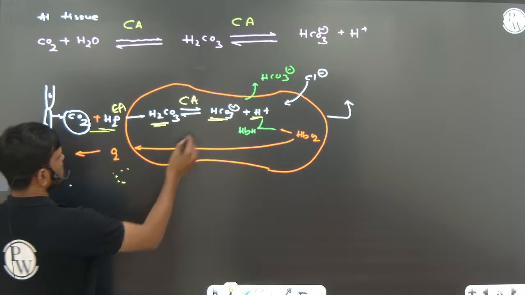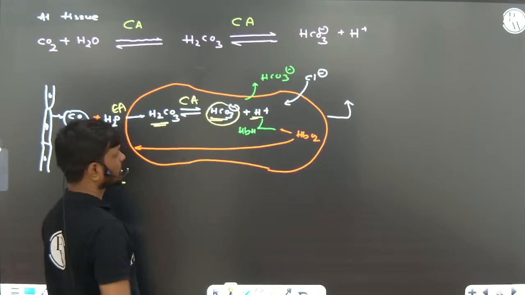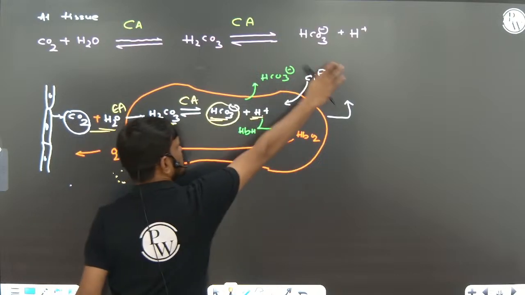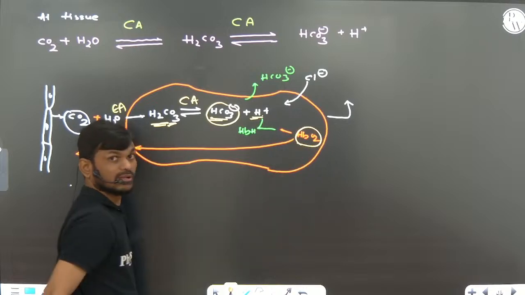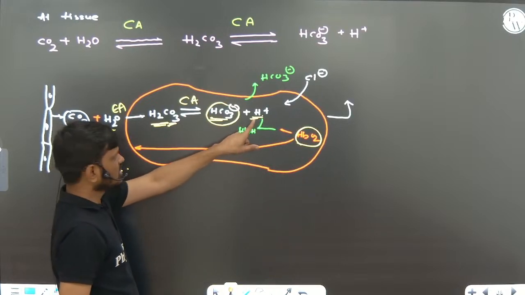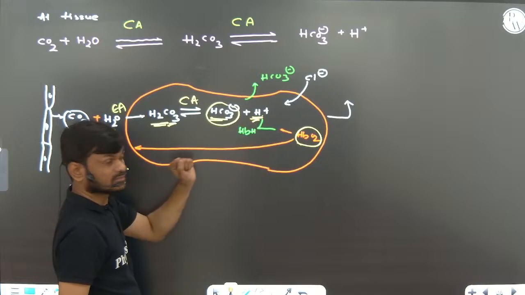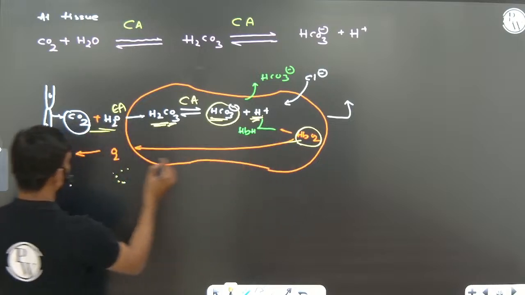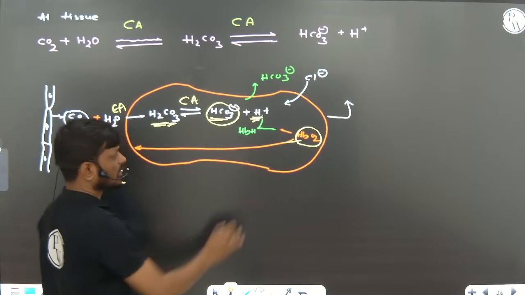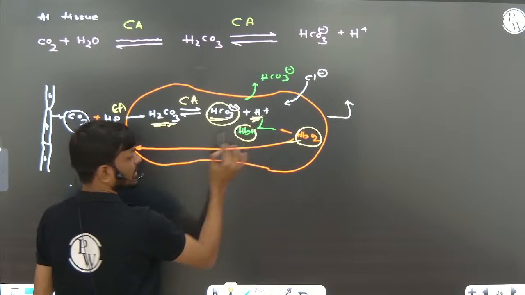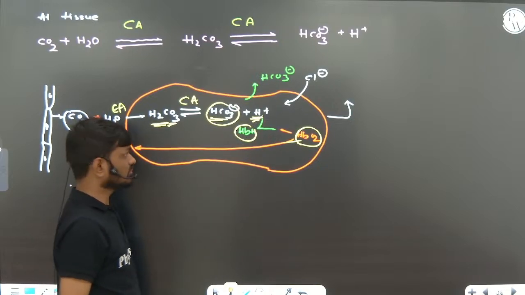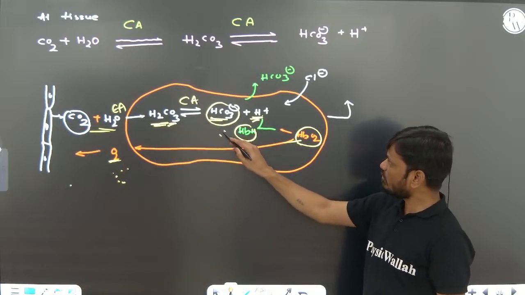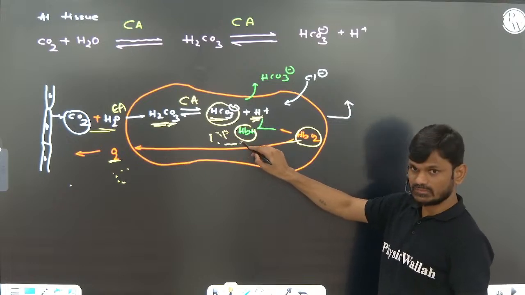Now you can see this bicarbonate ion. Carbonic acid dissociates into bicarbonate and H plus ion. And oxygen is coming like this with oxyhemoglobin. At tissue, I told you the H plus ion concentration is more. When H plus ion concentration is more, oxyhemoglobin dissociates into oxygen and hemoglobin. Now this hemoglobin combines with H plus ion and maintains the pH of the blood, right? So because of this reaction, the concentration of bicarbonate ion will increase in RBC, right?